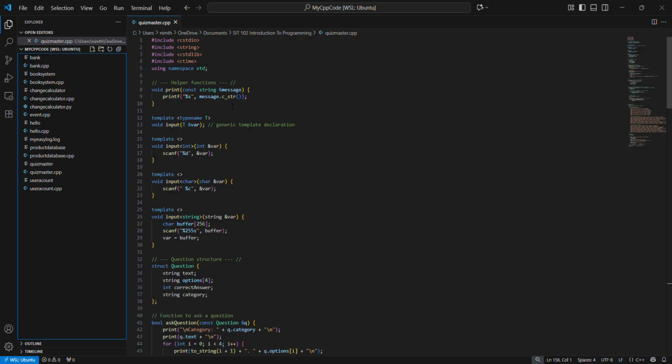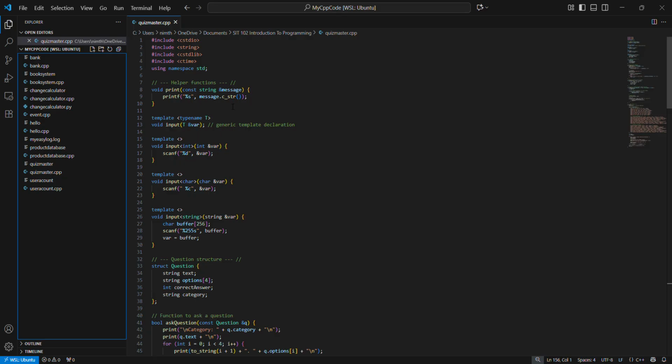The program I created is called Quizmaster. It is a terminal-based quiz game written in C++. The purpose of the program is to challenge the user with multiple choice questions across three categories, which are maths, science, and geography. The game gives instant feedback, tracks the user's score, and allows the user to replay.